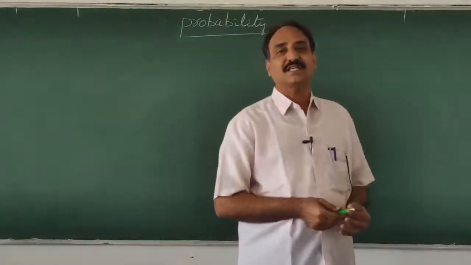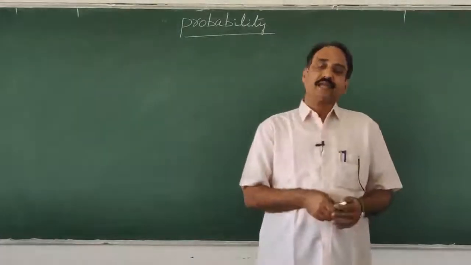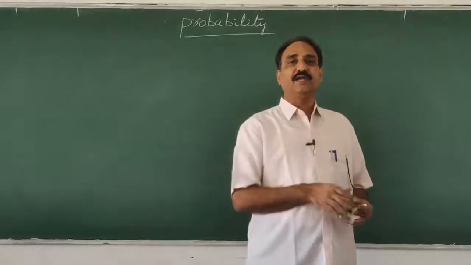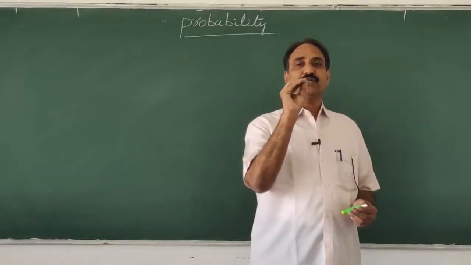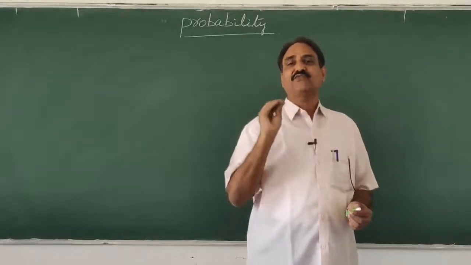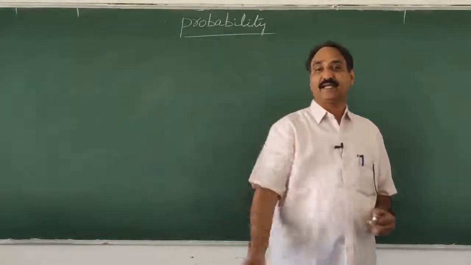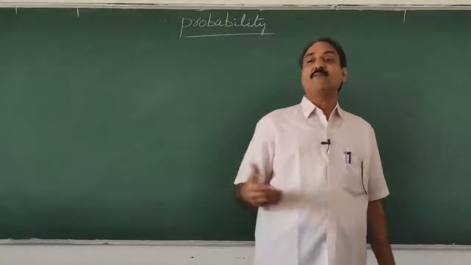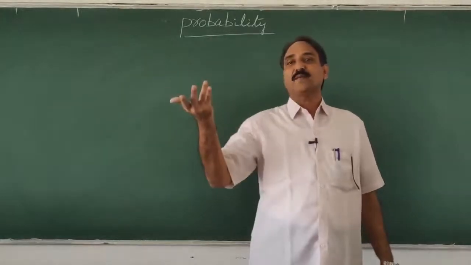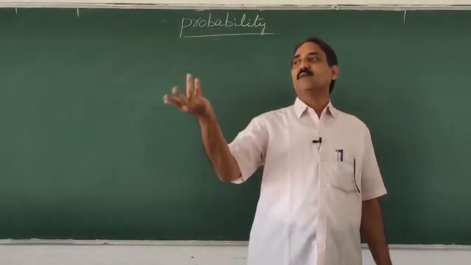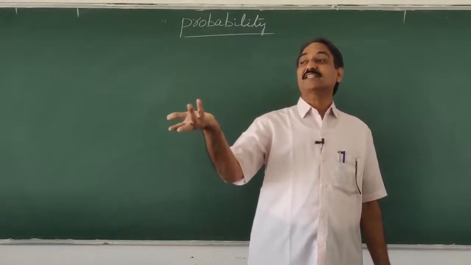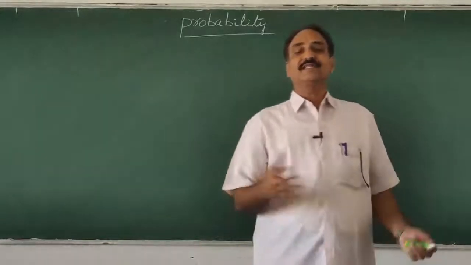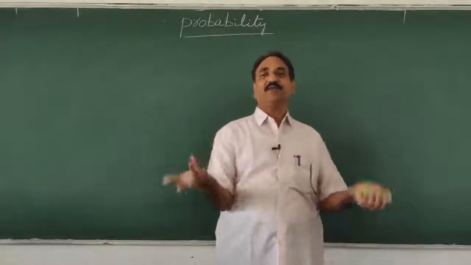Generally, success is denoted by E, and failure is its complement, E bar. If A is success, A complement is failure, and vice versa.